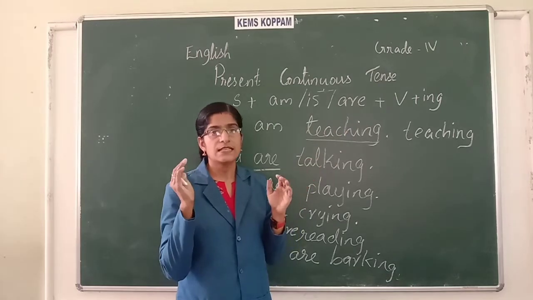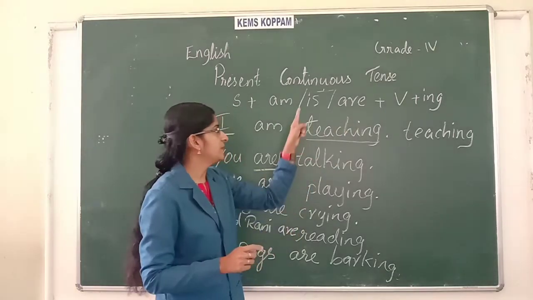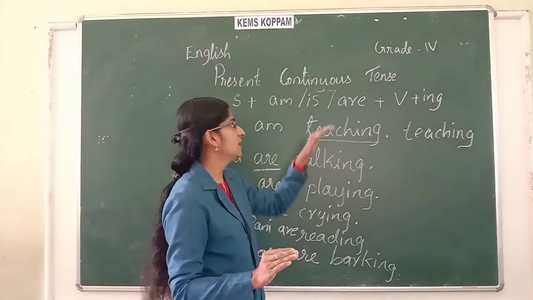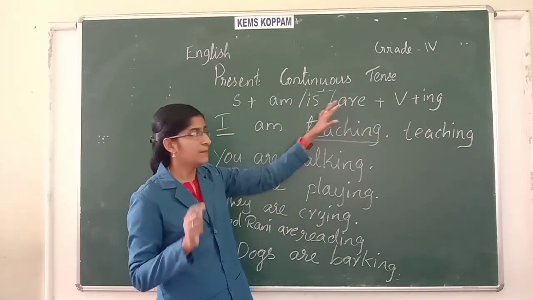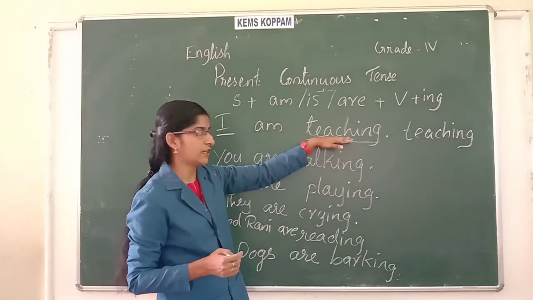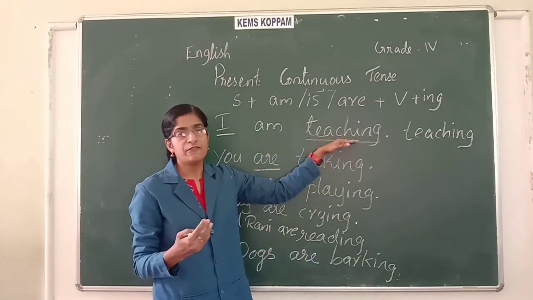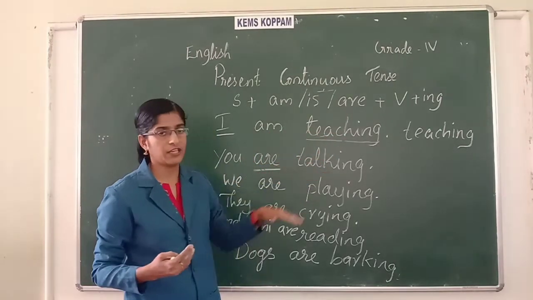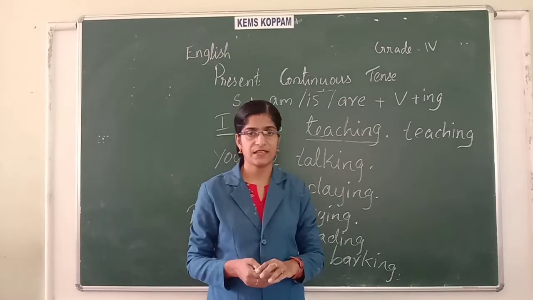Okay. If the subject is singular, we use is. If the subject is plural, we use are plus the ing form of the verb. Okay, this is very important. We have to use the ing form of the verb. Teaching, am teaching, are talking, is playing, like that.